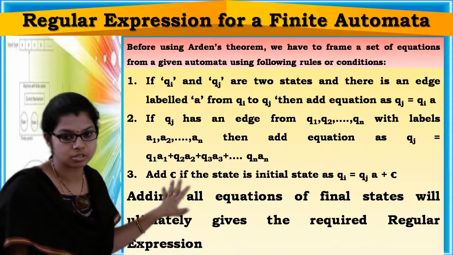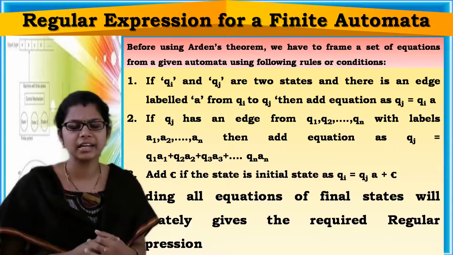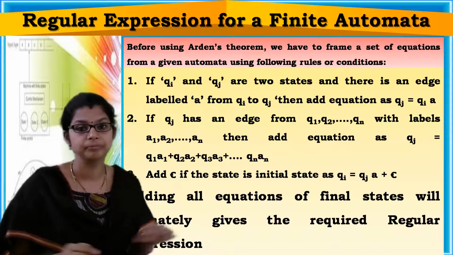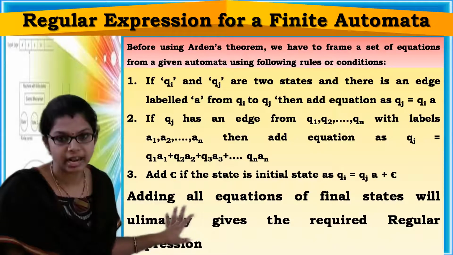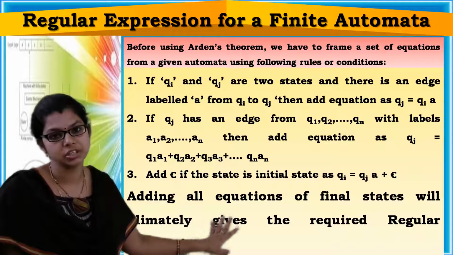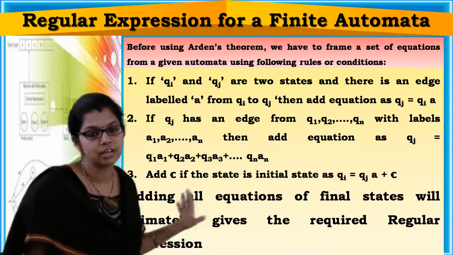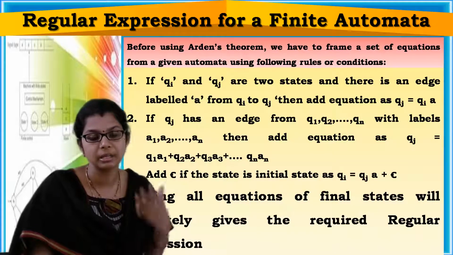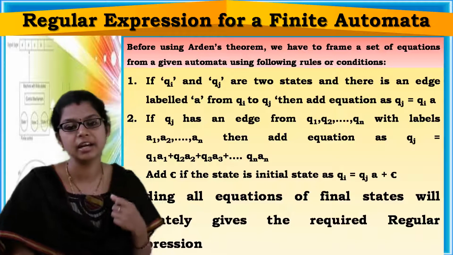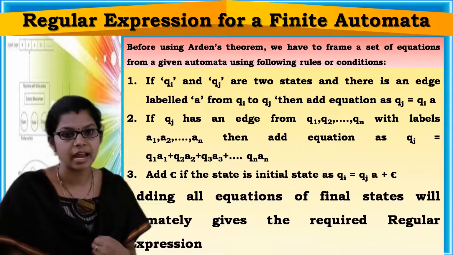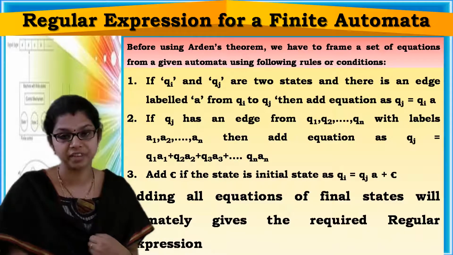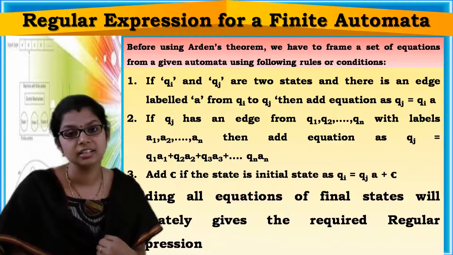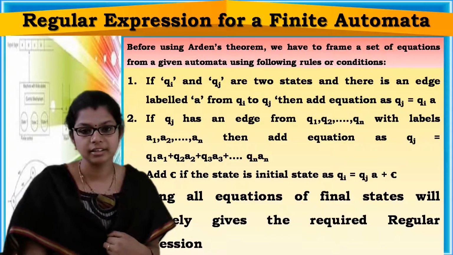Now, how will you get the regular expression? By adding all equations of final states, we will ultimately get the required regular expression.